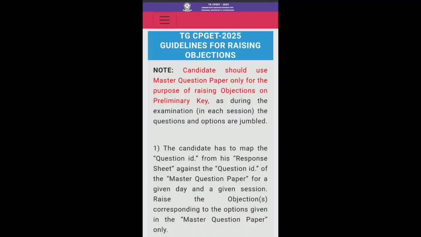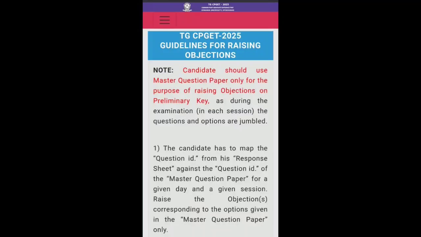There will be a question number, there will be a code for the question number. You have to use that code, and also there will be codes for the options. You have to use them to raise the objections, not your response sheet. So download the master question paper. The candidate has to map the question ID from his response sheet against the question ID of the master question paper for a given day and a given session. Raise the objections corresponding to the options given in the master question paper.